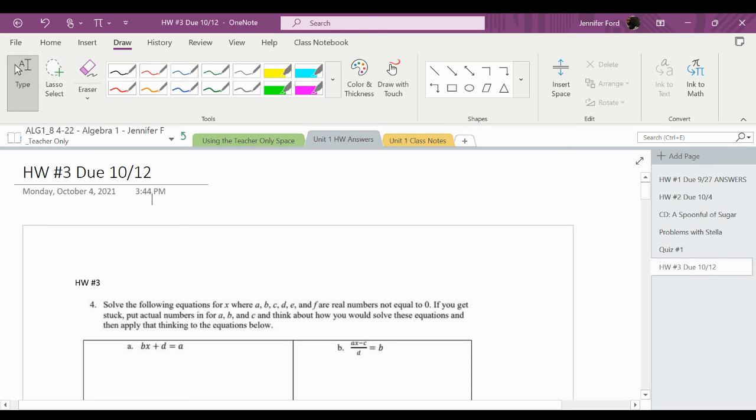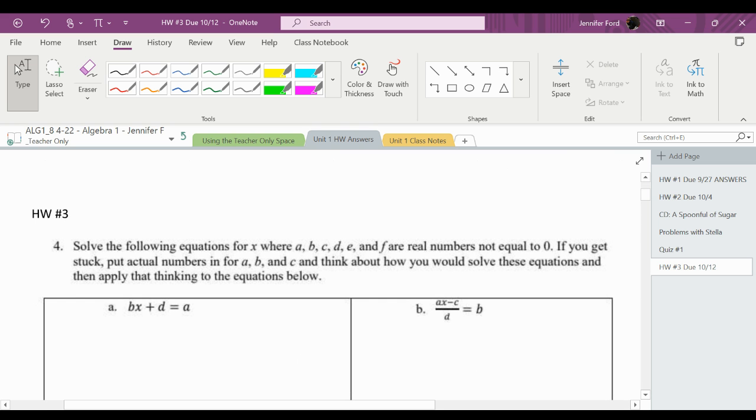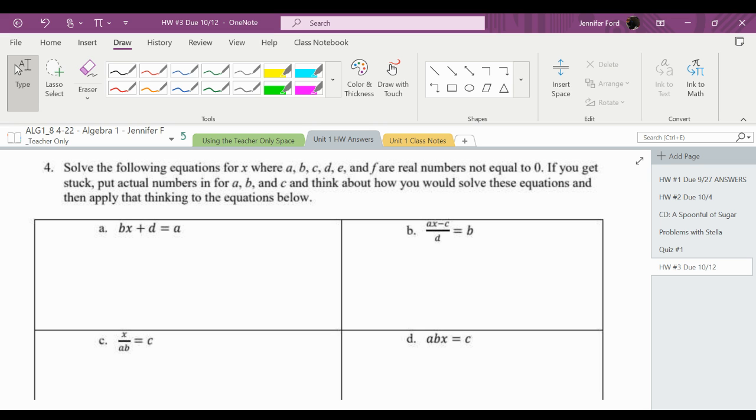All right, friends, homework number 3. This is how I would do these problems. Problem number 4 says, or this first one, solve the following equations for x, where a, b, c, d, e, and f are real numbers not equal to 0. If you get stuck, you can put in actual numbers for a, b, c, and d, and think about how you would solve these equations, and then apply that thinking to the equations below. The steps are the same as solving equations that have numbers in them. We're just building an expression because we can't evaluate it because we don't know what the values are.